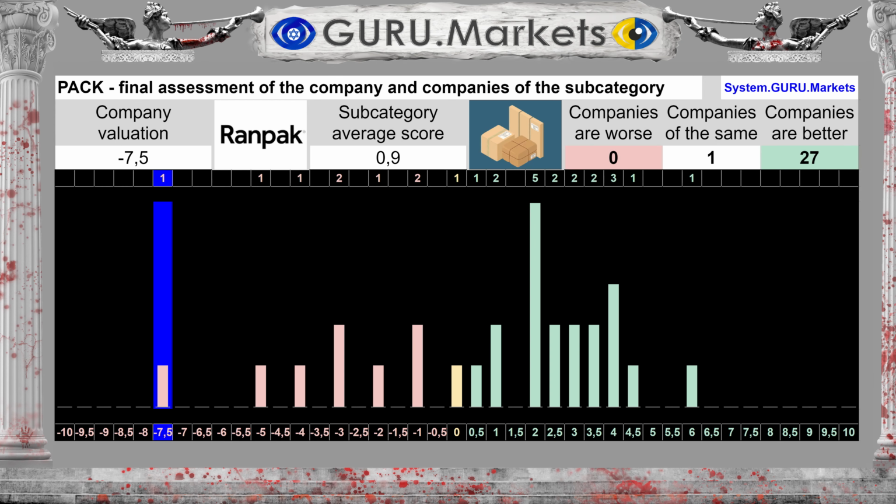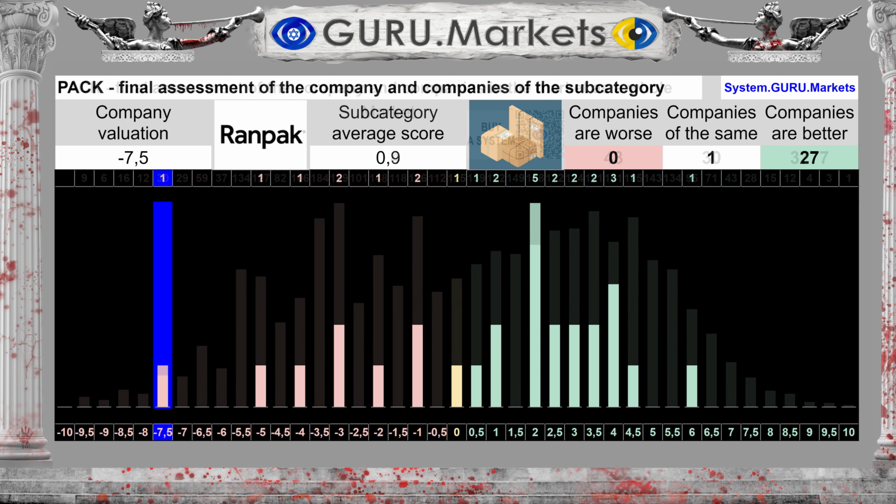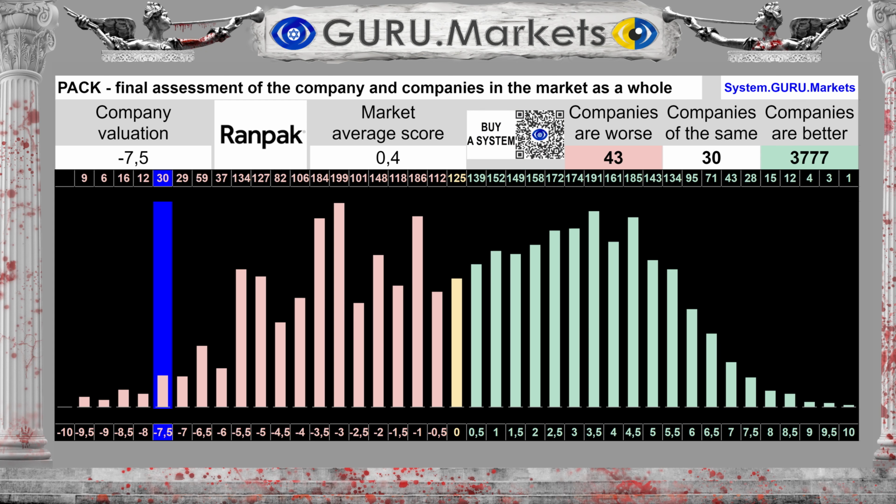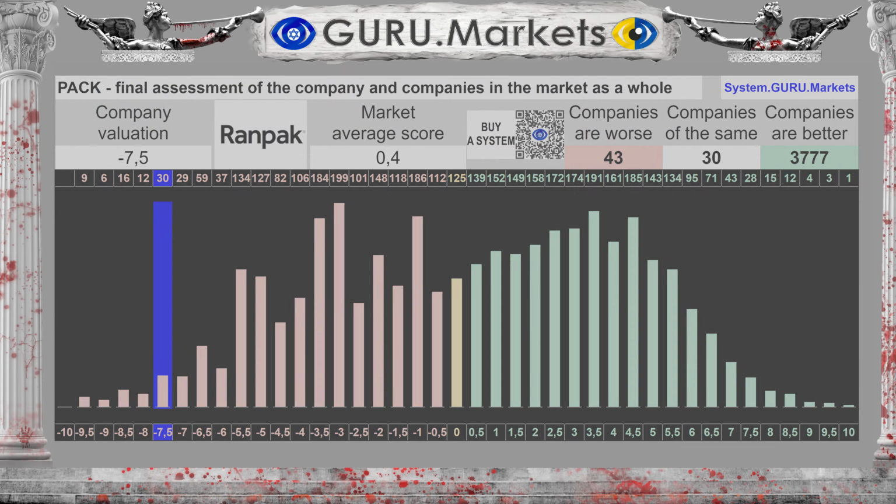Overall result: -7.5 out of 10 points. The average result for the subcategory is 0.9 points. If you look broadly, within the stock market in the aggregate, note that the average score for the entire market is 0.4 points, against a score of -7.5 points for the company Ranpak Holdings Corp. (PAC). Let's look at the order table.